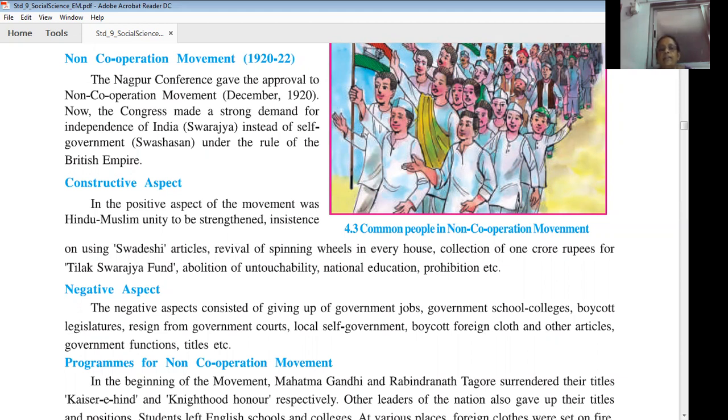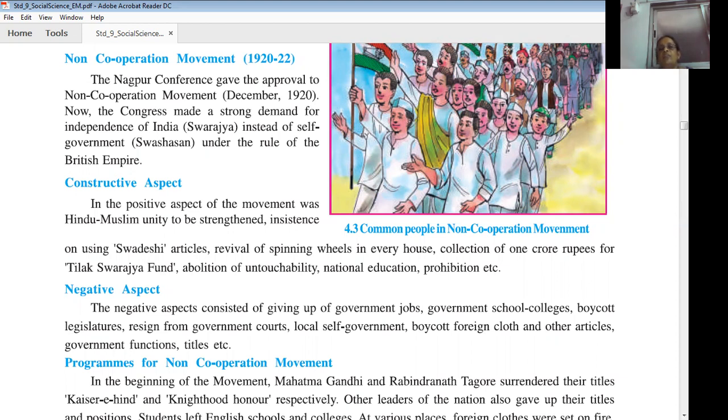So what were the negative aspects of the non-cooperation movement? To give up government jobs, leave the government schools and colleges, boycott the legislature, resign from the government courts, local self-government, boycott of foreign cloth and other articles, boycott of government functions, surrender titles, honors, etc. The Nagpur conference gave approval to start the non-cooperation movement in December 1920.